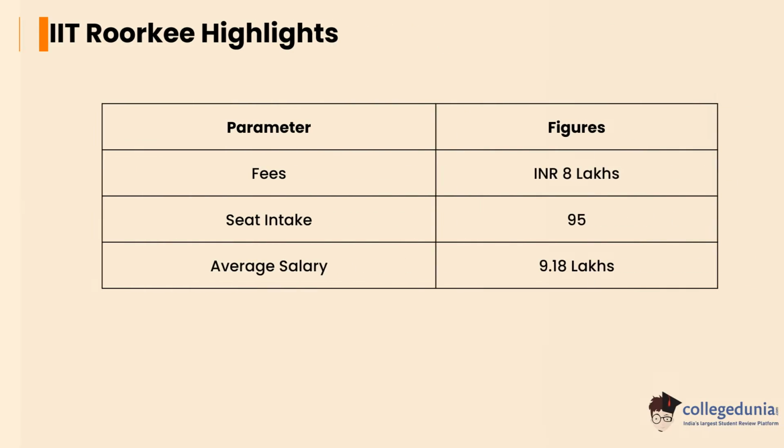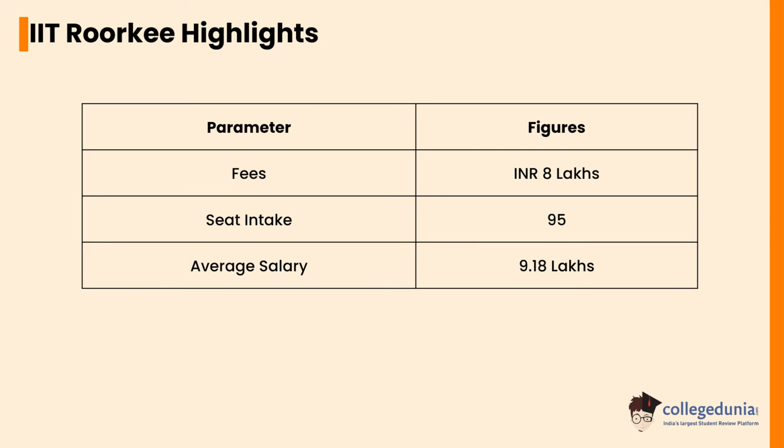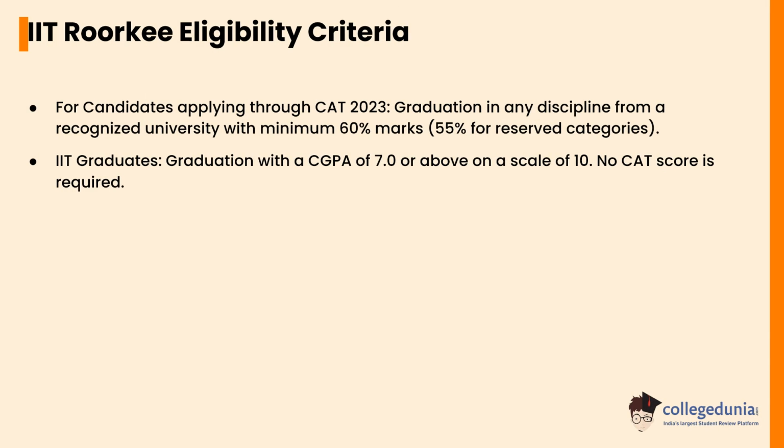Let's check the IIT Roorkee highlights. The fee is INR 8 lakhs, the seat intake is 95 and the average salary is 9.18 lakh. Let's check the IIT Roorkee eligibility criteria. For candidates applying through CAT 2023, graduation in any discipline from a recognized university with minimum 60% marks, 55% for reserved categories. IIT graduates with CGPA of 7.0 or above on a scale of 10 do not need a CAT score.